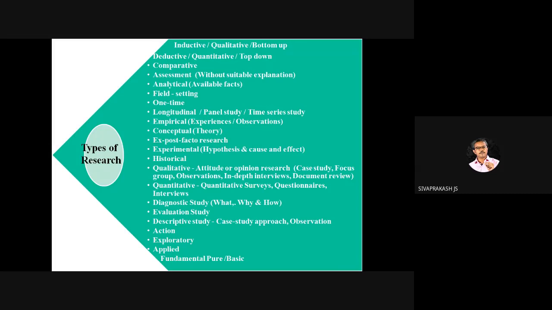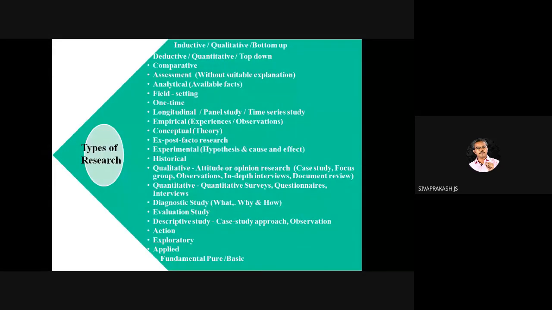Okay, then the survey. We can see the survey as a tool to collect data. It is also one of the categories, one of the types under research. The best example for survey is the census. Census is the example for survey. What a survey is and all, we are going to see in this class itself.